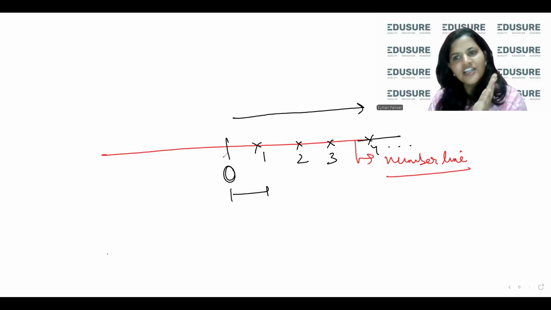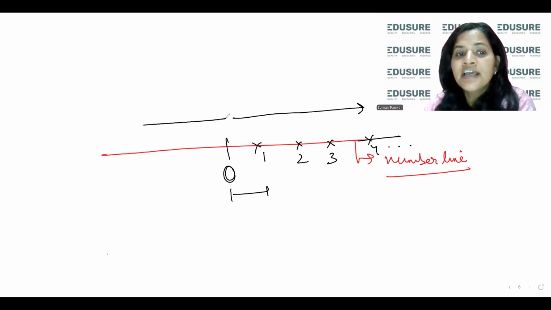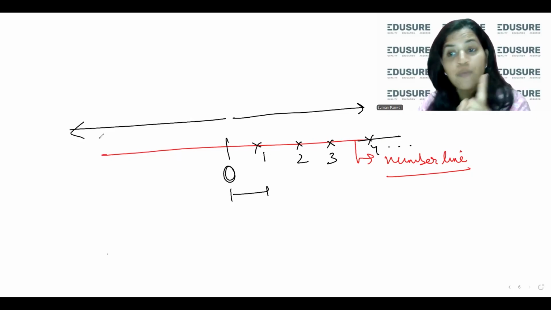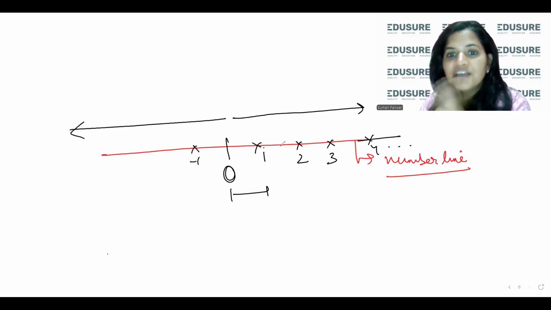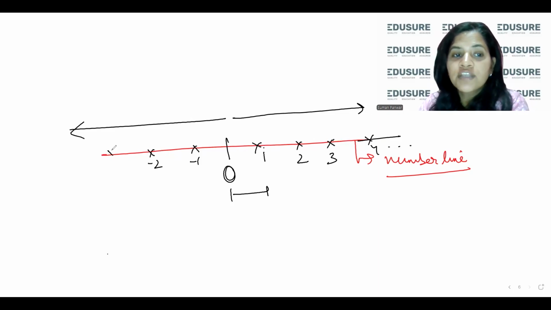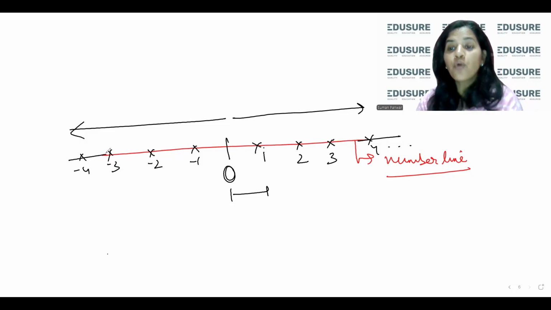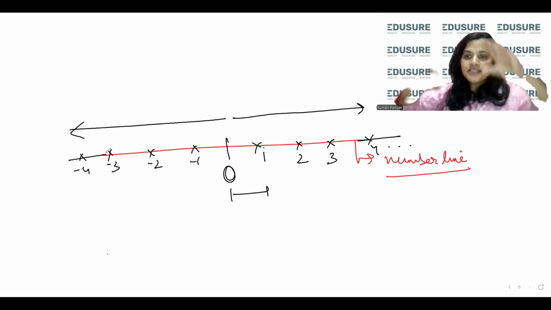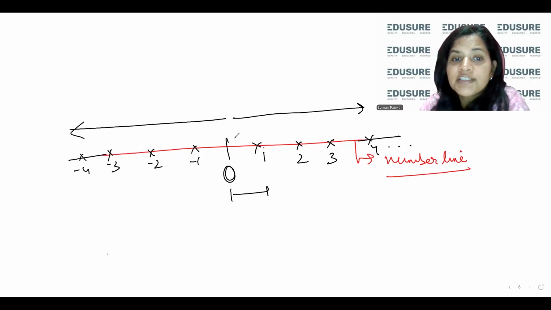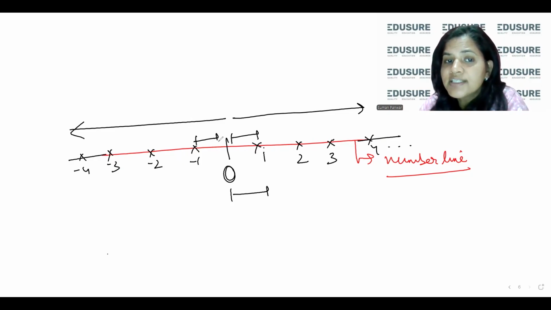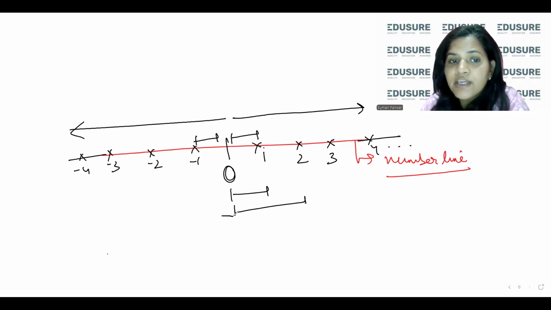And on the left hand side of it, left hand side means equal in magnitude but opposite in direction. So what is the opposite of 1? Minus 1. Mirror imaging. What is the opposite of 2? Minus 2. What is the opposite of 3? Minus 3. What is the opposite of 4? Minus 4. So what we are doing is placing 0 in the middle, which means nothing. Then plus 1 on the right and minus 1 on the left. Obviously this distance will be equal to this distance.